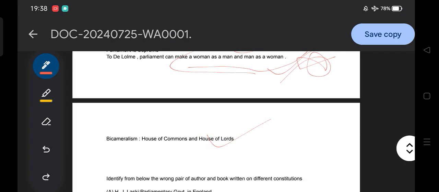Then bicameralism: obviously the House of Commons and the House of Lords. The House of Commons is the lower house and the House of Lords is the upper house. The House of Lords is like our Rajya Sabha in India, and the House of Commons is like our Lok Sabha. You need to remember that. Also remember what political parties there are, and the head of the government.